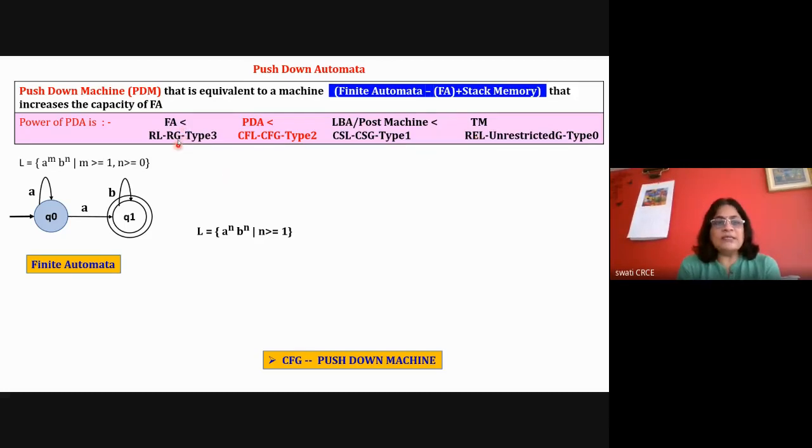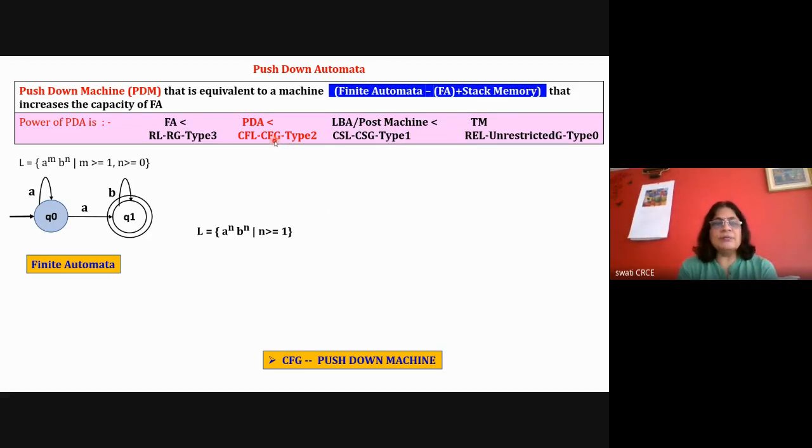So a little power is added to the finite state machine, like we can have a stack added to the finite state machine, and we get the push-down machine. And the Turing machine has the power of the digital computer. Today's digital computer power is equivalent to the Turing machine. Any problem that you can solve is solved by the Turing machine. So Turing machine can perform anything: addition, subtraction, multiplication, logical reasoning operations, or recursion. All such kinds of problems can be solved by Turing machine.